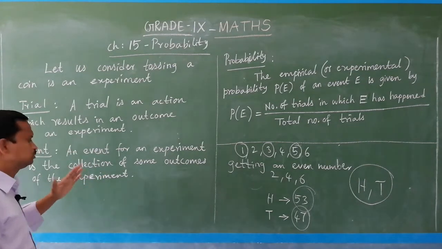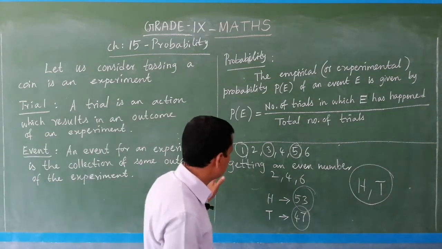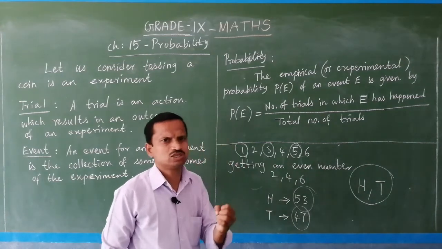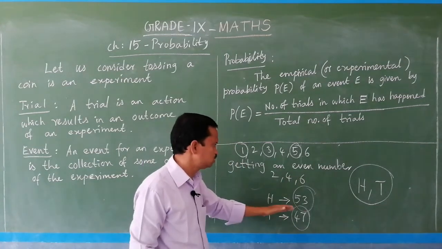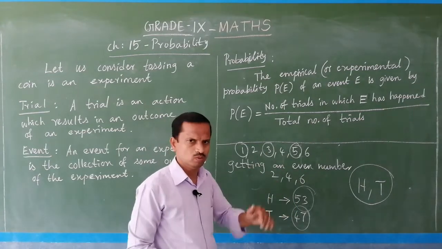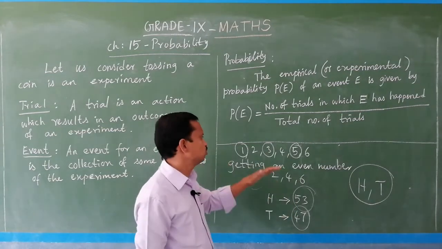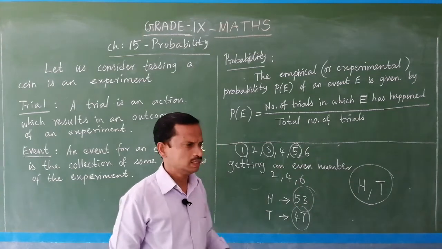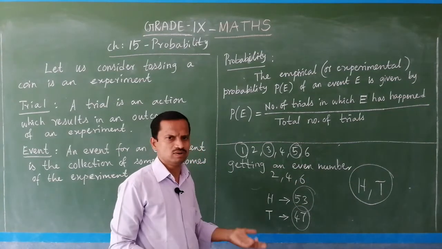So, an event for an experiment is the collection of some outcomes of the experiment. From that experiment, what are the possible outcomes? From that, a collection of outcomes. So, 2, 4, 6 is the even number event, odd number means 1, 3, 5, and a number greater than 4 means 5 and 6. These are some examples of events.